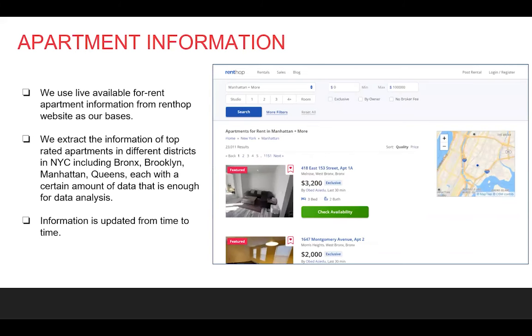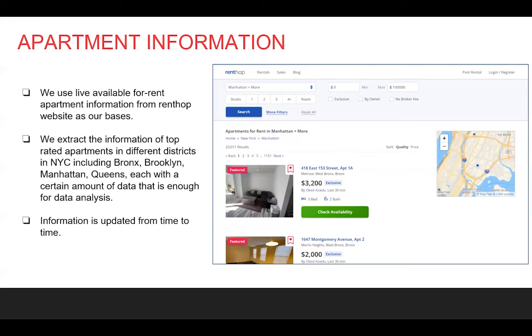So in order to build up our dataset, we use rentable apartment data and their information as our basis, and we'll add more variables and features based on that. To extract the information of currently available apartments in New York City, we use web scraping to scrape the real-time apartment data from the RentHop website. The website interface is shown in the graph, and we use Beautiful Soup to extract raw data from the HTML file.